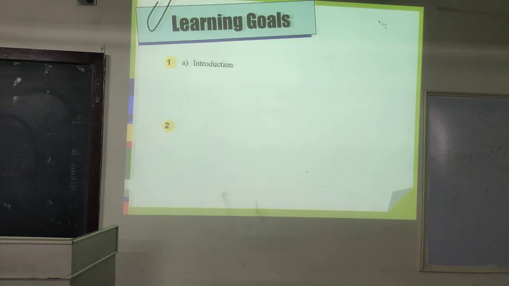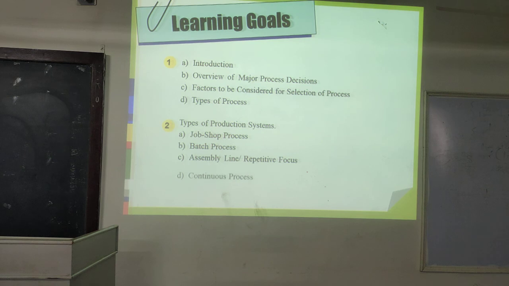In this module we are going to learn these points: introduction of the process selection, overview of major process decisions, factors to be considered for selection of process, and types of process. On the other side, we can say the types of production system: job shop process, batch process, assembly line or repetitive focus, or continuous process.